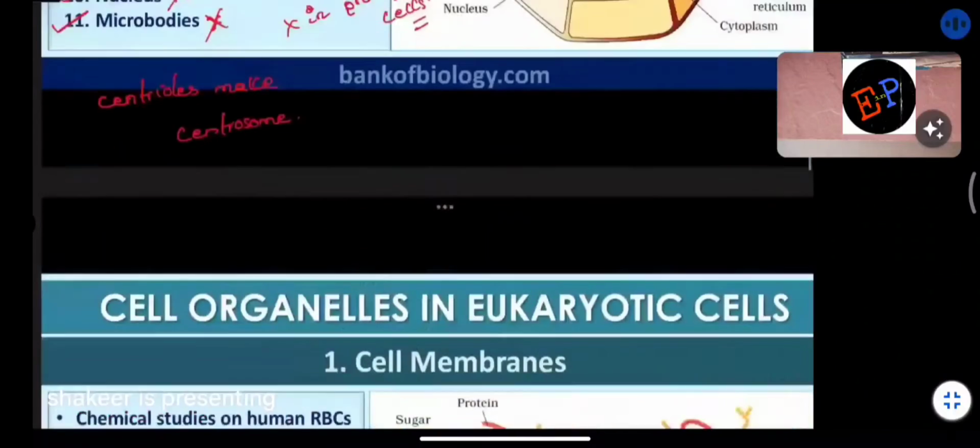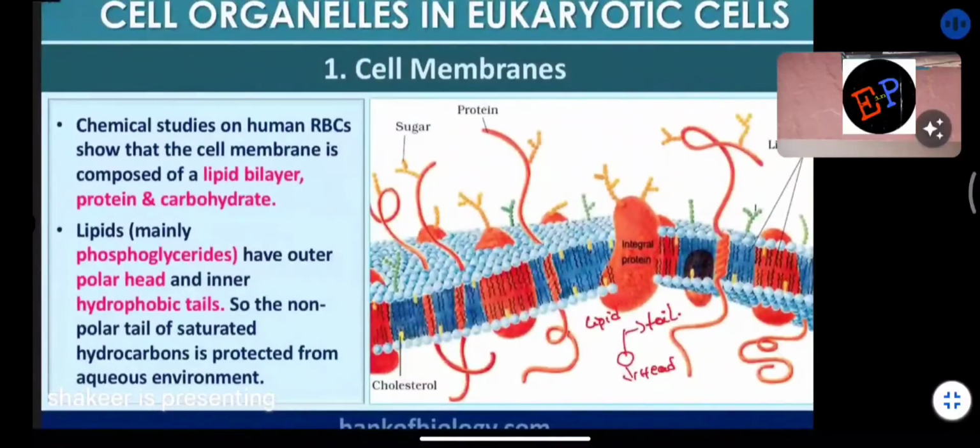Next, first of all, we will study all these parts. If we complete all these parts, then this completes our topic, cell, the unit of life. Chemical studies on human RBCs show that the cell membrane is composed of lipid bilayer, protein and carbohydrate. The covering present on the cell is made up of these components. A bilayer of lipid is present, protein is present, and carbohydrates are also present.